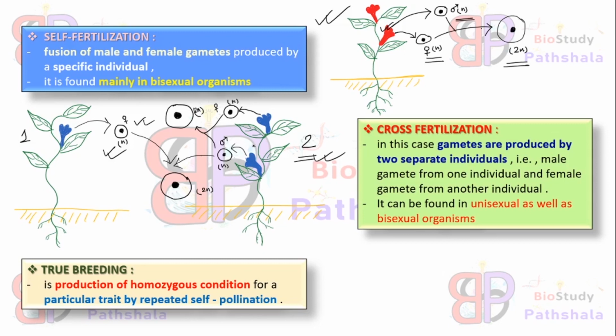Okay, now is true breeding. True breeding is the production of the homozygous condition by repeated self-pollination, and this repetition of the self-pollination will be in a controlled way.